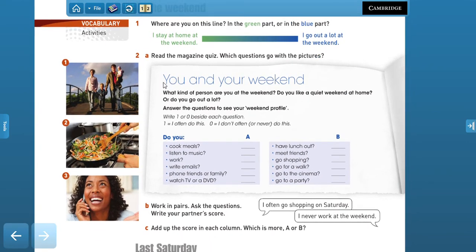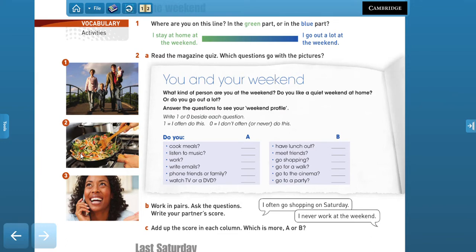Now, we're going to do a quiz, right? So, you're going to be answering some questions. What kind of person are you at the weekend? Do you like a quiet weekend at home, or do you go out a lot? So here we have some images of different activities people like to do at the weekend, right? Here we have a family, right? Mother and father, a baby and a young boy.